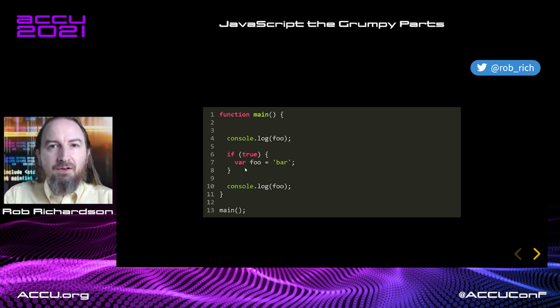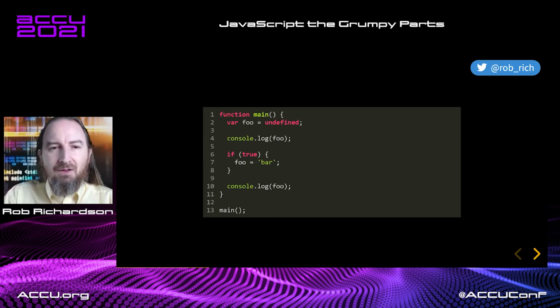Now, if true, we will go set that foo variable to bar. Recall that we already defined it in the first phase. So now foo is equal to bar. Let's console log foo, and we've got bar. So we'll get undefined and then bar. Let's take a look at that. In effect, it behaves kind of like this, where it kind of yanks the foo declaration up here. Well, kind of. That's variable hoisting.